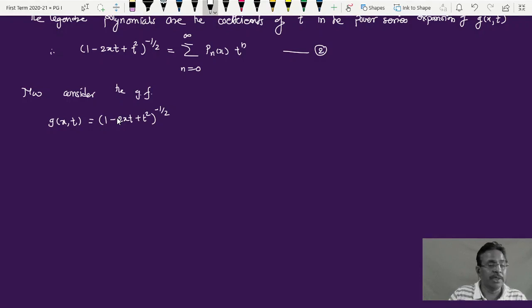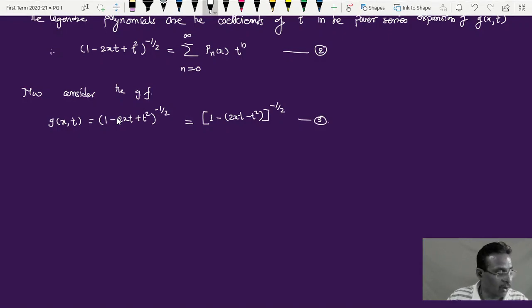This is what we have been given. One can write this as 1 minus the bracket of twice xt minus t square, and then the square bracket raised to minus half. Call this equation 3.